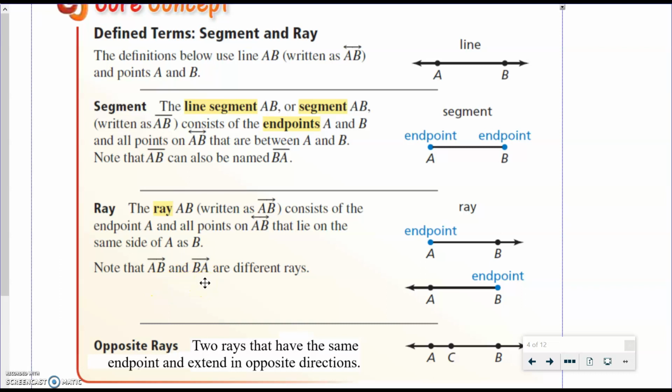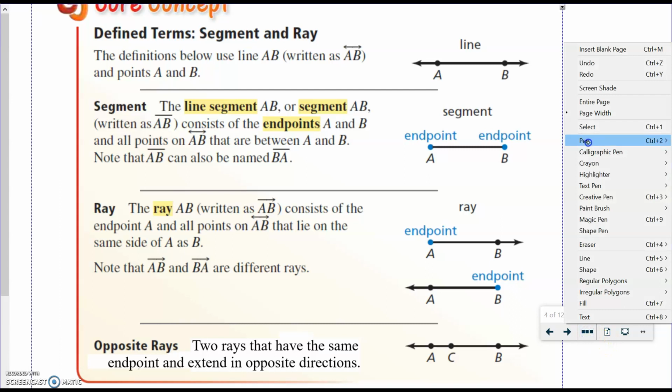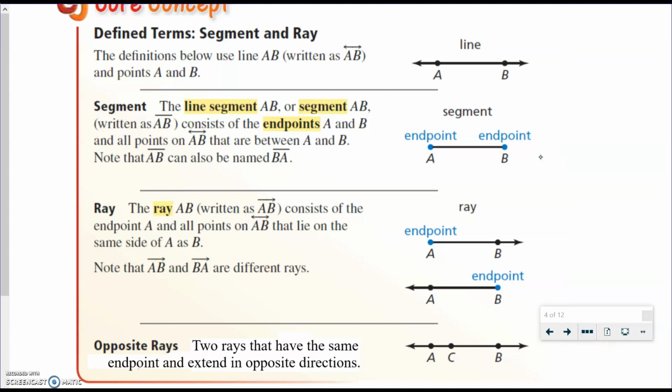Okay, and then we have opposite rays. Opposite rays are 2 rays that have the same endpoint and extend in opposite directions. Okay, so for example, on this one here, this one down here is ray CA would be 1, and ray CB would be the other one. And so ray CA and ray CB are opposite rays.